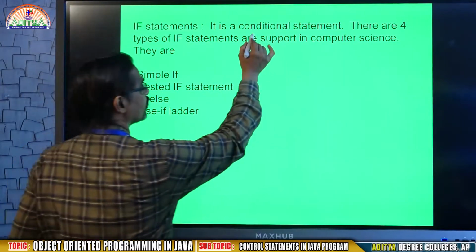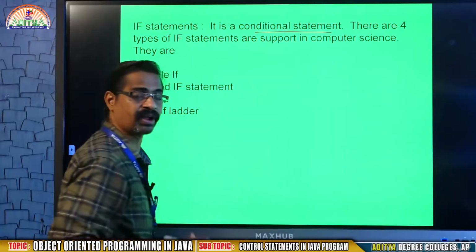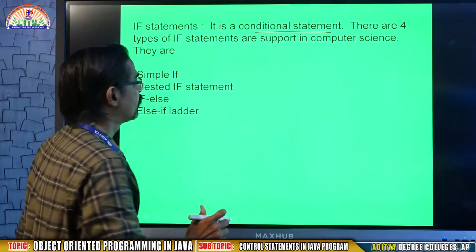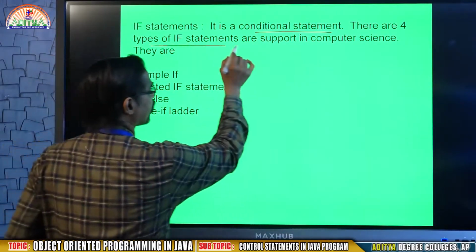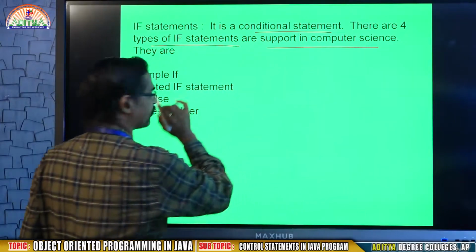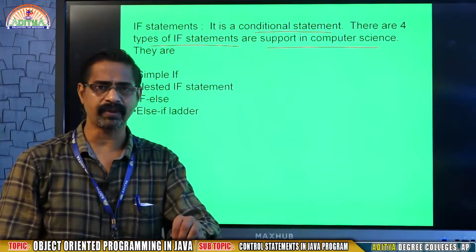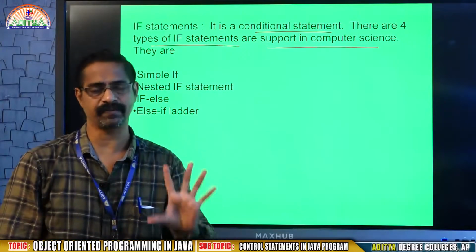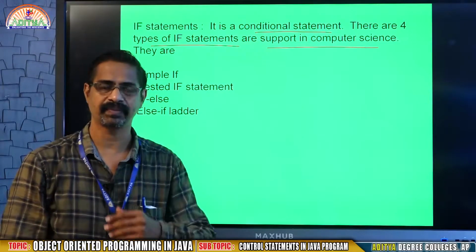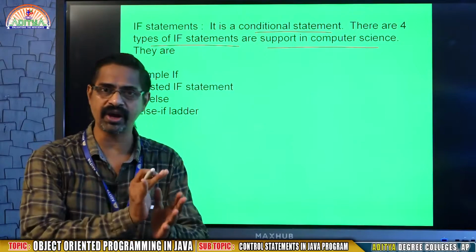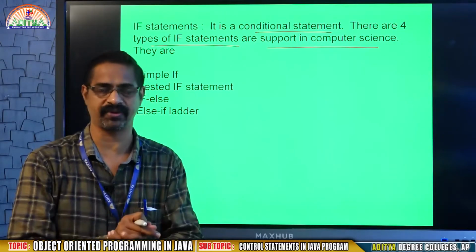So it is a conditional statement because there is a condition. There are four types of if statements supported in computer science. Remember, if is the statement that belongs to decision making or conditional statements. The way we are using if statements is classified into four types.